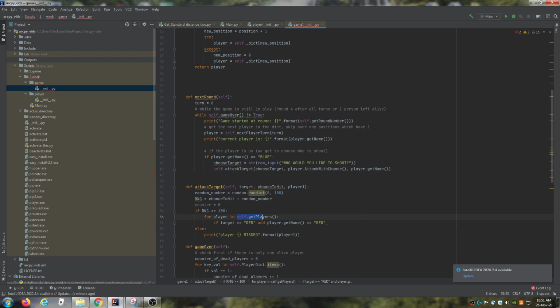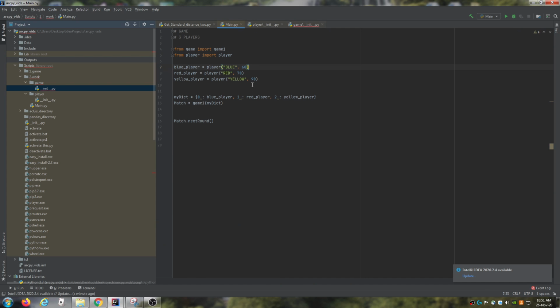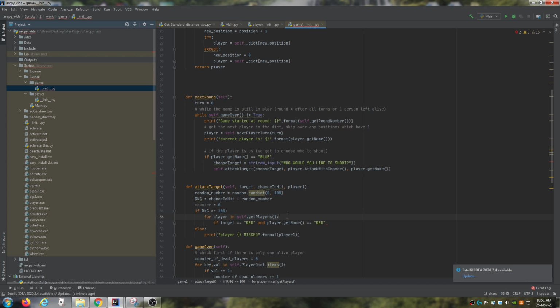So what I'm saying is we're going through all the players, right? So we're going through blue player, red player, yellow player, right? We're going through the entire list. And we need to check blue player.getName, blue. Is our target red? Well, yes, let's say our target is red, right? So we're going to say blue player, is your get name red? No, it's blue. Red player, is your get name red? Yes, it is red. And we were targeting red. And the player in that list that we're currently cycling through was red.